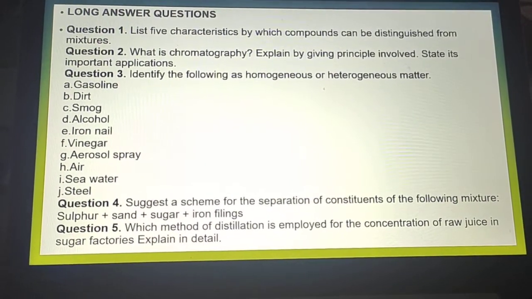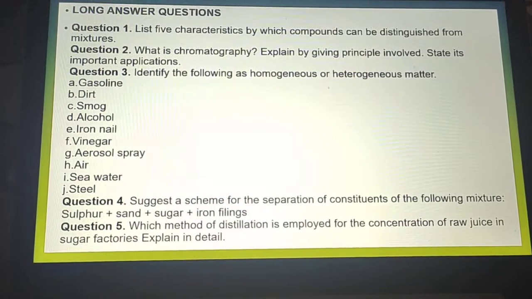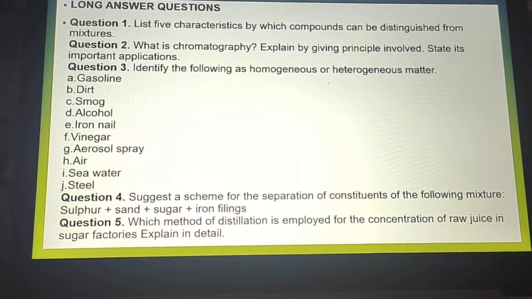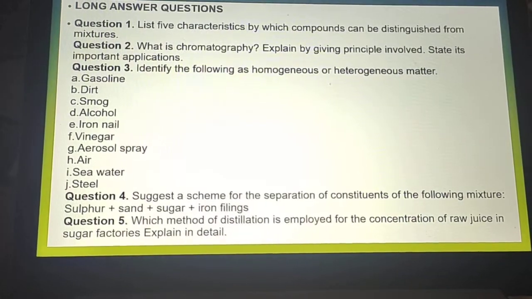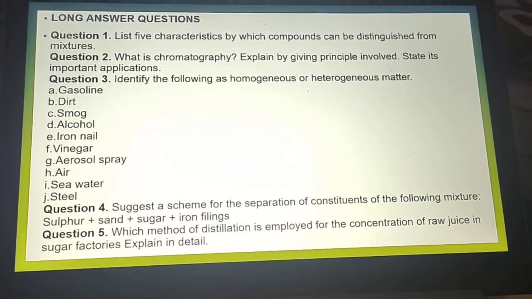Question number 4. Suggest a scheme of separation of constituents of the following mixture: sulfur plus sand plus sugar plus iron filings. Question number 5. Which method of distillation is employed for the concentration of raw juice in sugar factories? Explain in details.